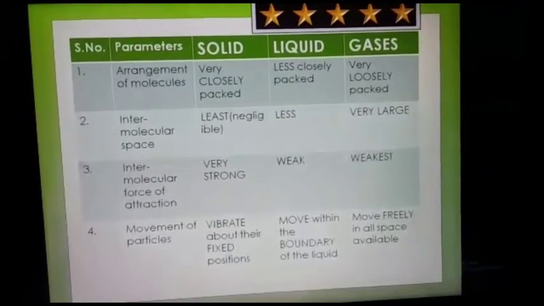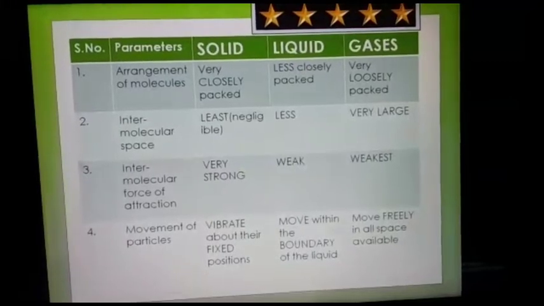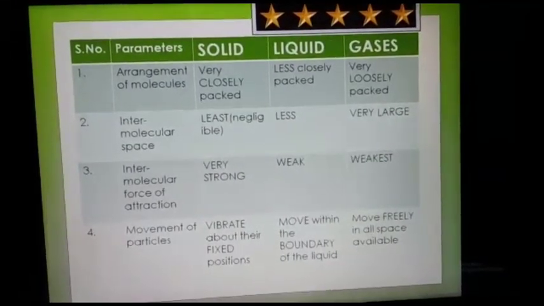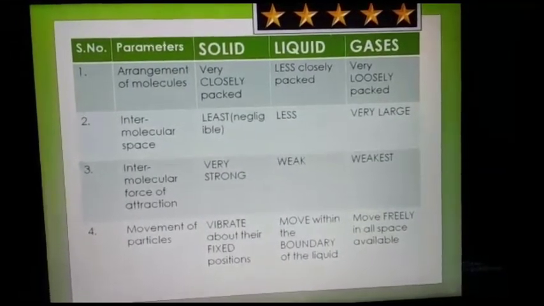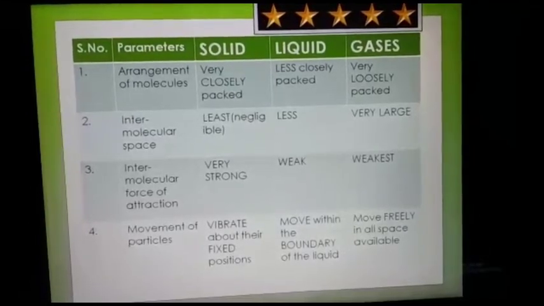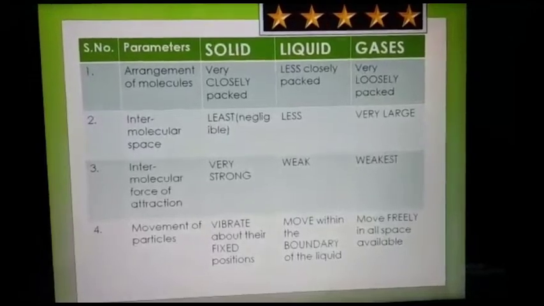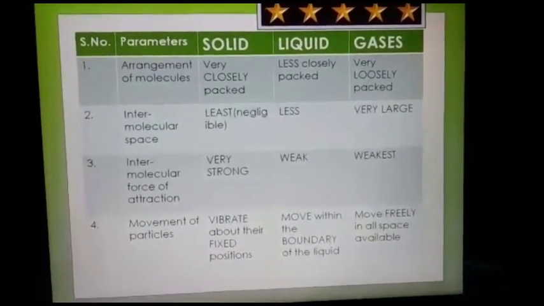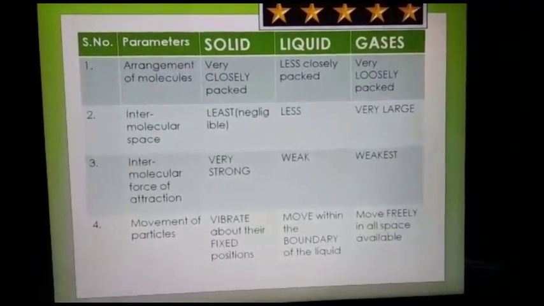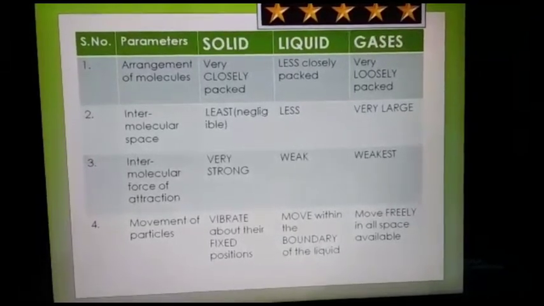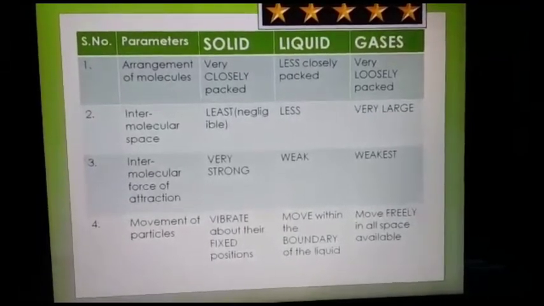That means intermolecular space is the least, and they have a very strong intermolecular force of attraction because they are compactly packed, tightly packed, with no spaces between them, so they cannot move from their places. They have fixed positions, so they can only vibrate about their fixed positions.